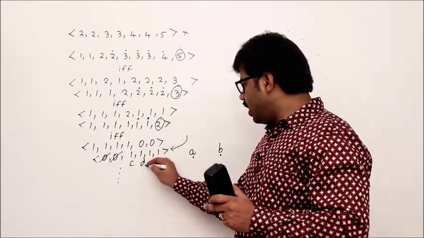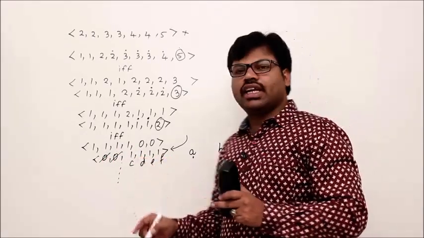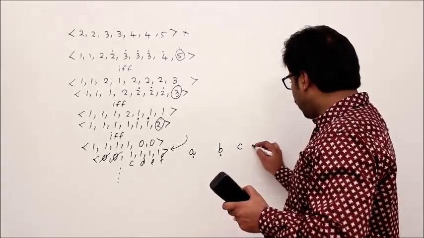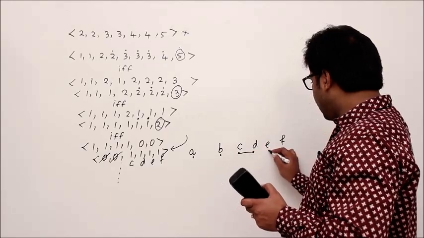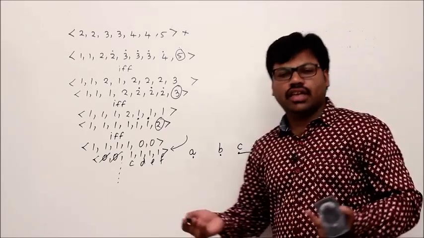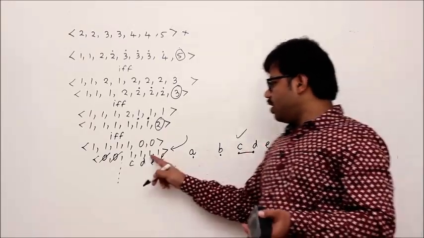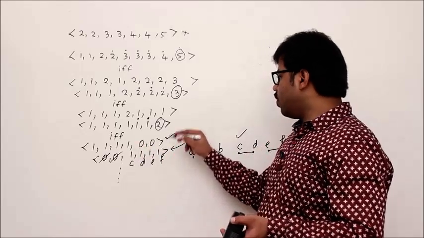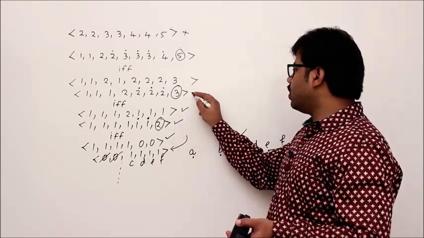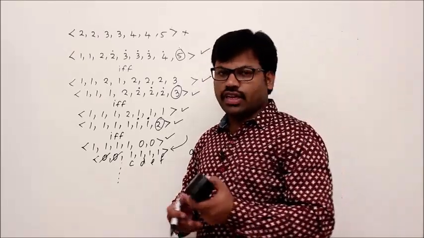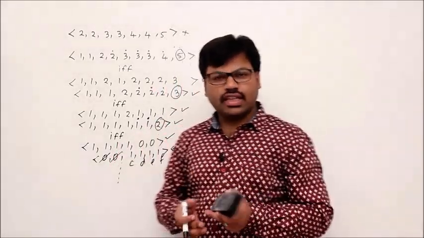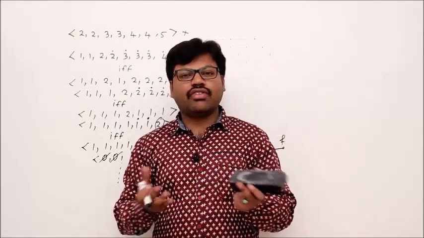Next, C, D, E, F with degree 1, degree 1, degree 1, degree 1. Then I can do it like this: C to D add an edge, E to F add an edge. Yes, there is a graph for it. Then definitely there will be a graph for all the earlier sequences too. In that way, we can prove whether an integer sequence is graphic or not.